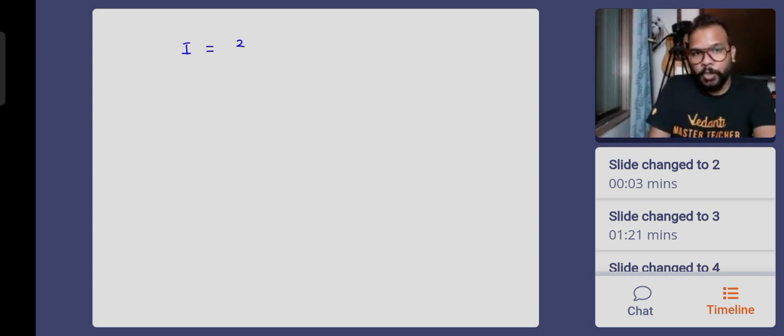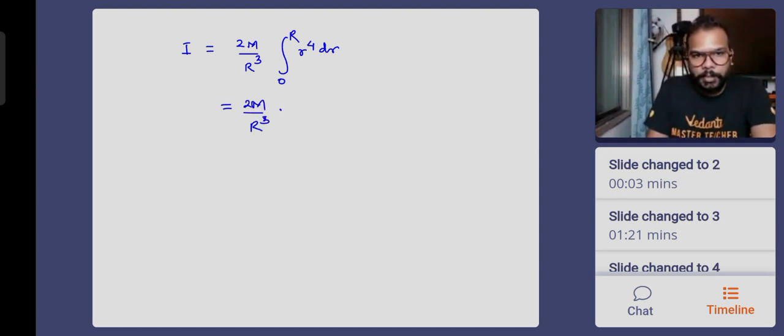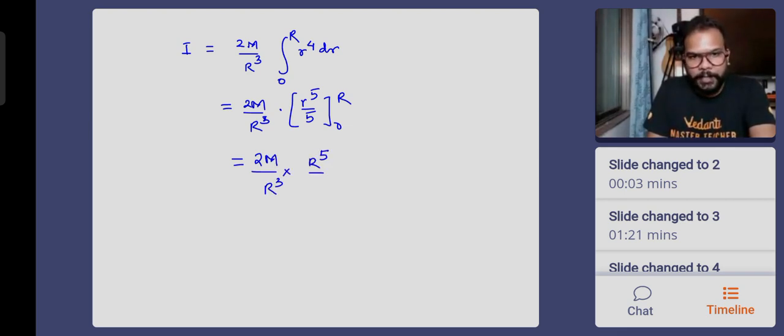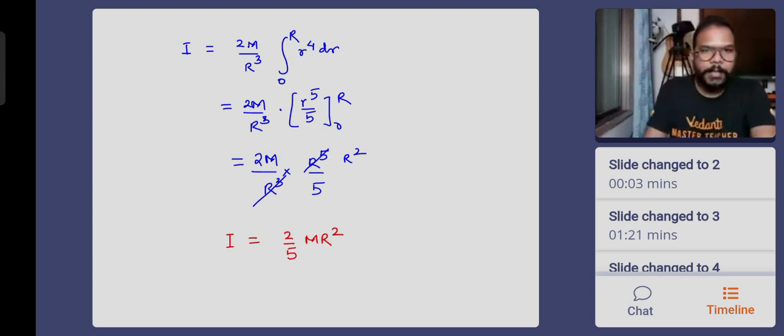So capital I for a solid sphere is 2 capital M by R cube, integration of r to the power 4 dr from 0 to capital R. So let's do the integration. Very easy it is. The integration comes out to be small r to the power 5 by 5 from 0 to capital R. Okay, so this is r to the power 5 by 5. This will cancel with R to the power 3, leaving R to the power 2. Final result, moment of inertia, is 2 by 5 mr square. That's our result.